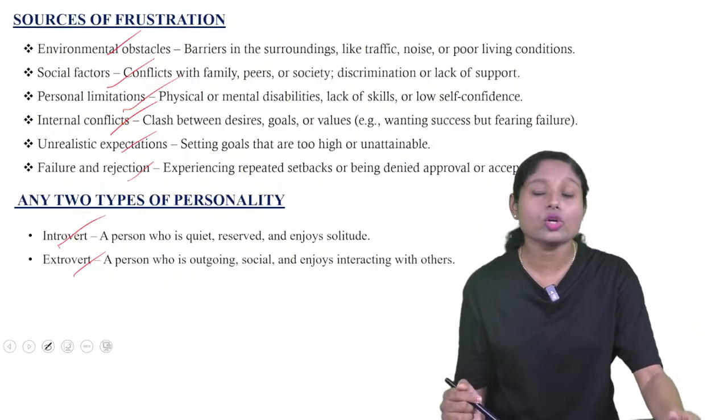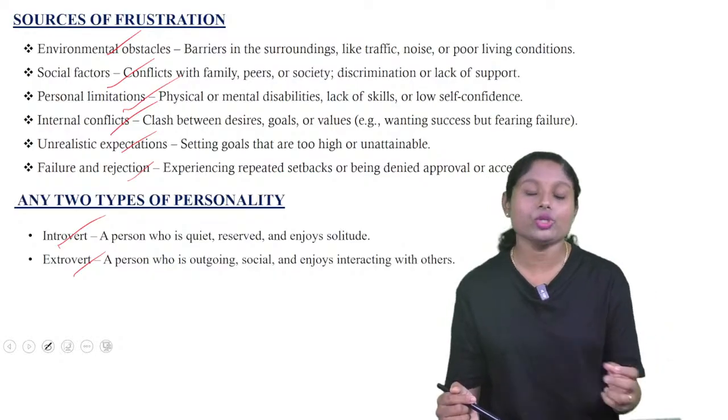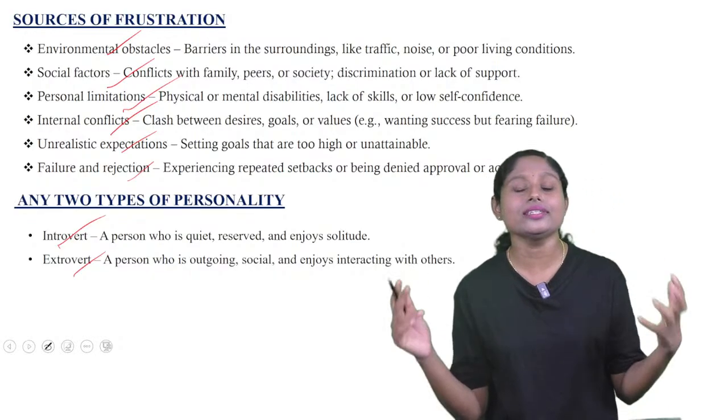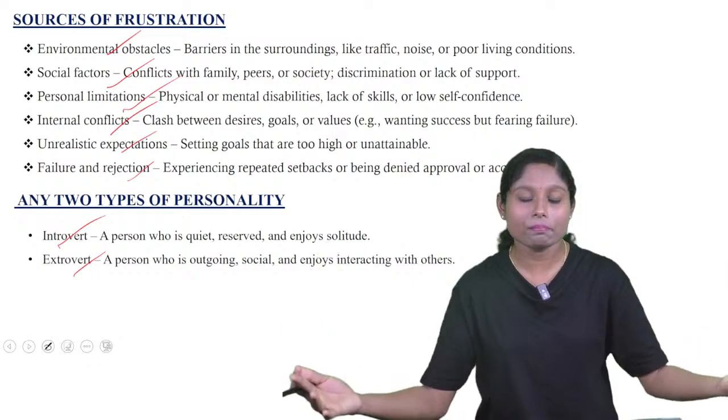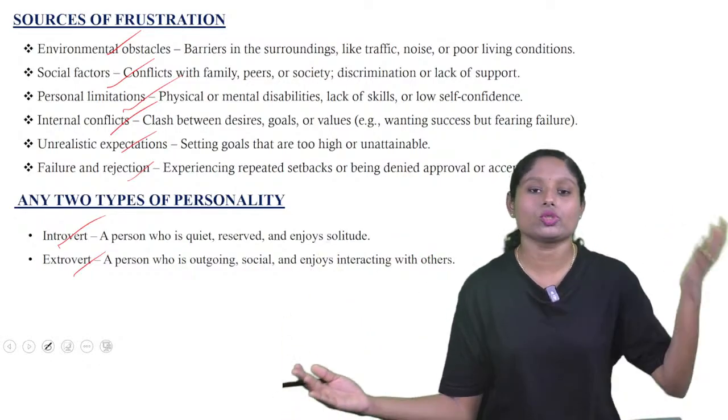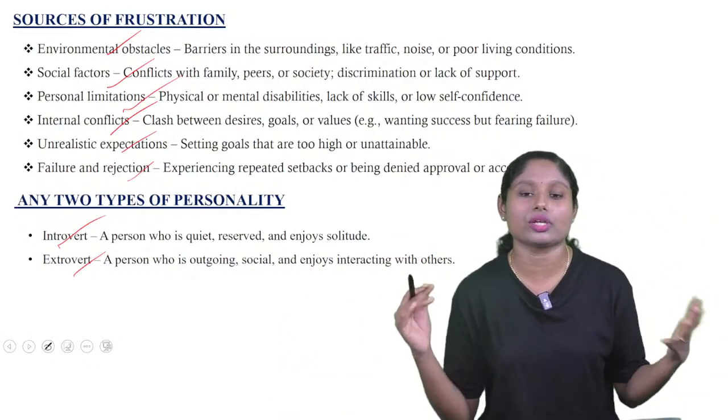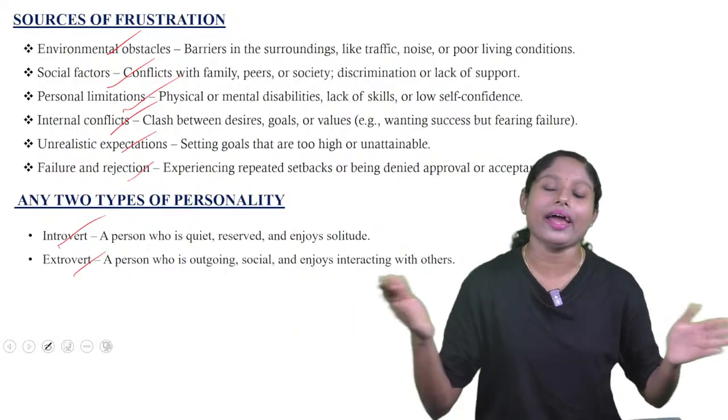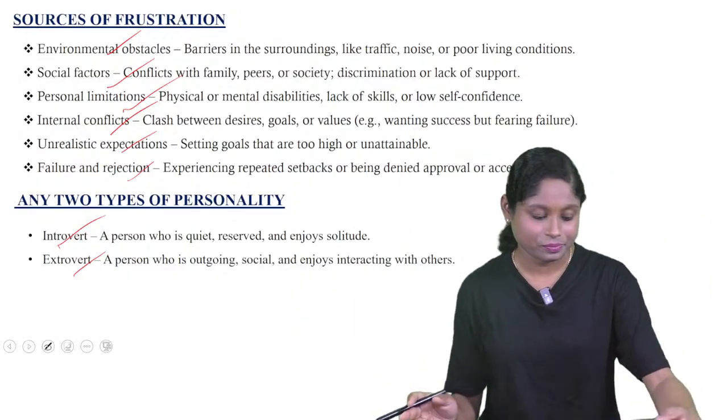Extrovert: a person who is outgoing, social, and enjoys interacting with others. So he is ready to go out, talk to other people, and enjoy with other people. So that is what is called extrovert. So these are the types of personality, introvert and extrovert.